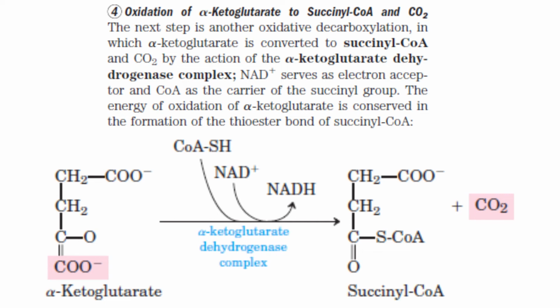Secondly, this is an oxidation reaction. Why oxidation? 2 hydrogen atoms are transferred to NAD plus, forming NADH plus H plus. So this is an oxidative decarboxylation reaction. Point 3, a coenzyme A is added there, so that what is produced is succinyl coenzyme A.